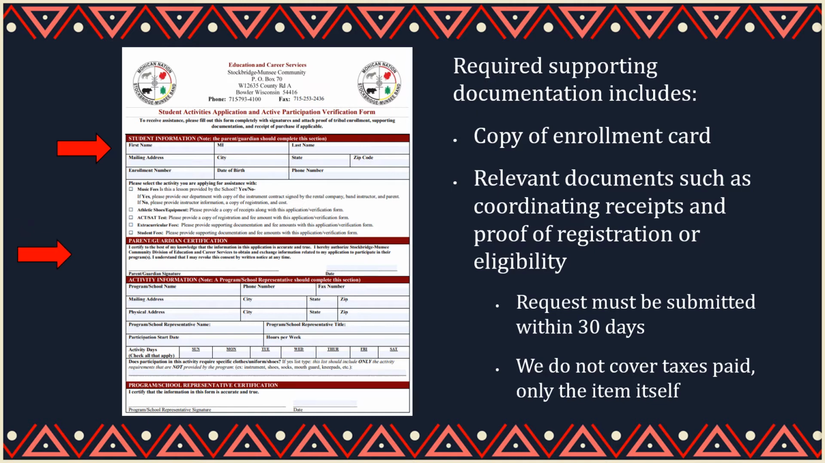The parent or guardian will certify the application with a signature and date. Next, a school or program representative will have to complete the activity information section of the form and authorize it with their signature. Be sure to include supporting documentation with your application. Required supporting documentation includes a copy of your tribal enrollment card and any relevant documents such as coordinating receipts, proof of registration, or proof of eligibility.